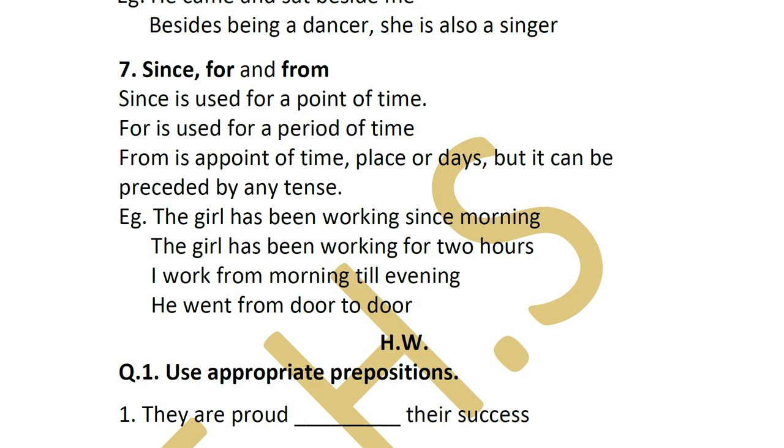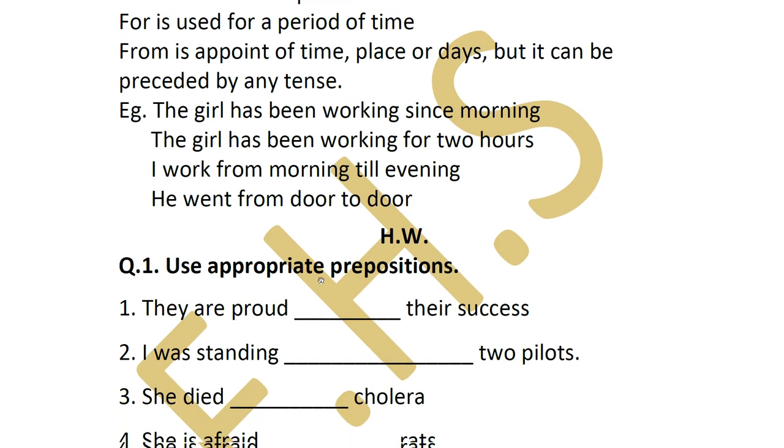Then "from" is when he went from door to door, he went from one place to another place. He went by car from Byculla to Mazagon. Now this is the place that I'm talking about. "From" is a point of time. Clear?